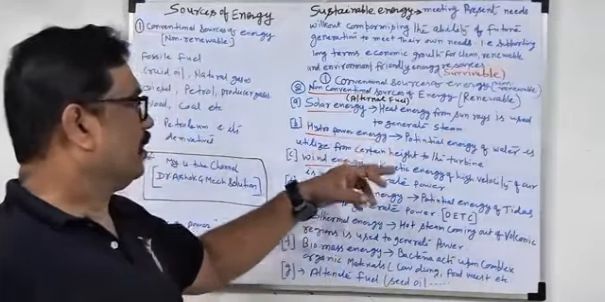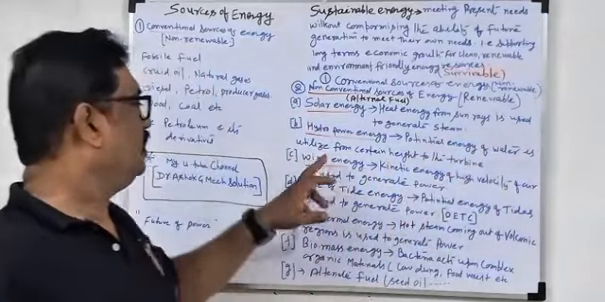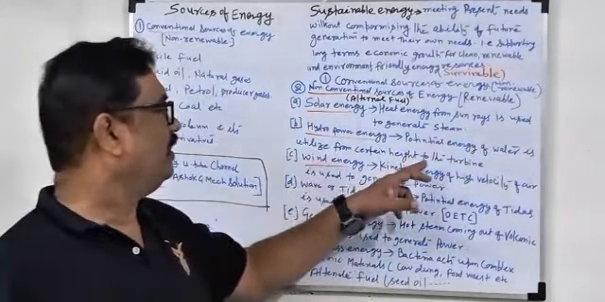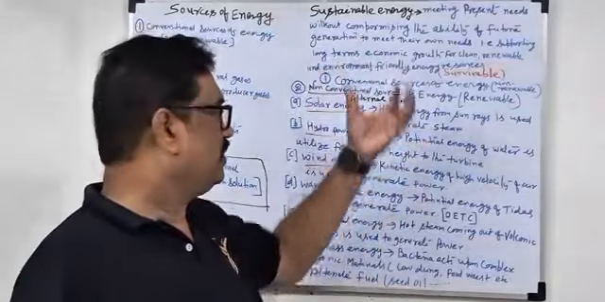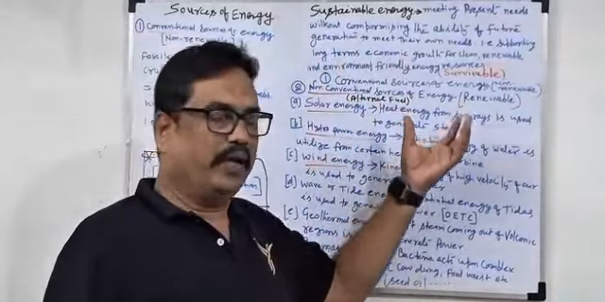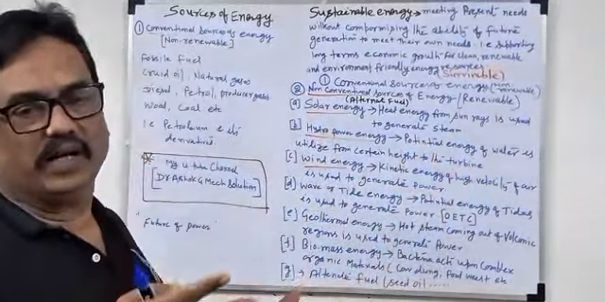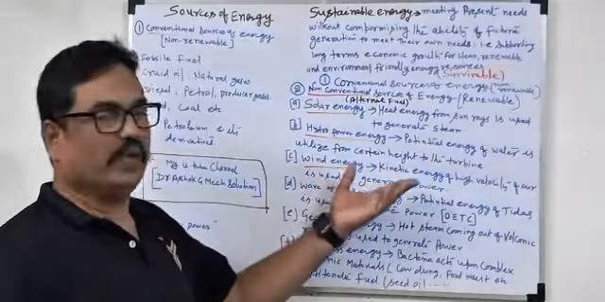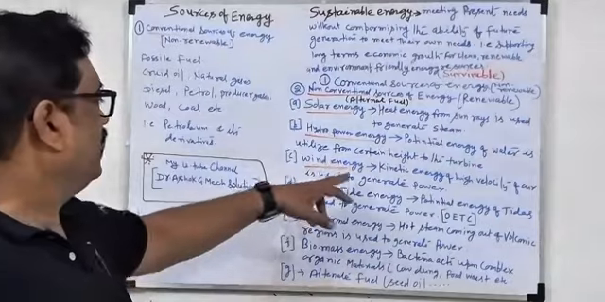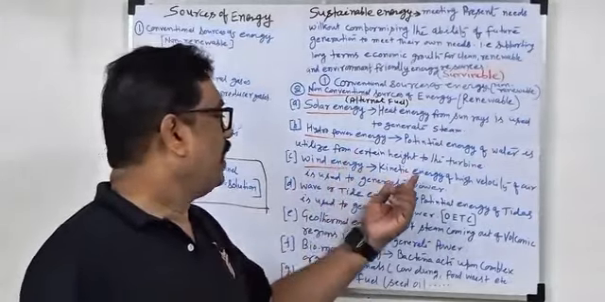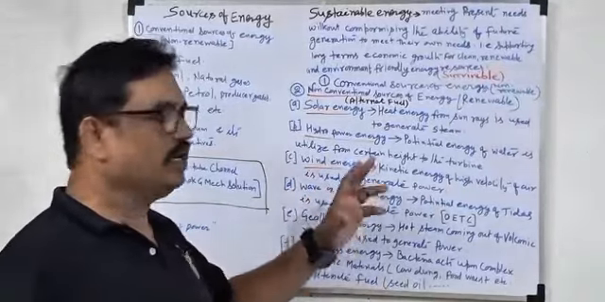Then hydropower, what is the key point here? Potential energy of the water is utilized from a certain height to the turbine. Here the kinetic energy is utilized to run the turbine. Again the turbine runs, the turbine is connected to the generator, and generates the power. Wind energy: here also the kinetic energy of the high velocity of air is used to generate the power.